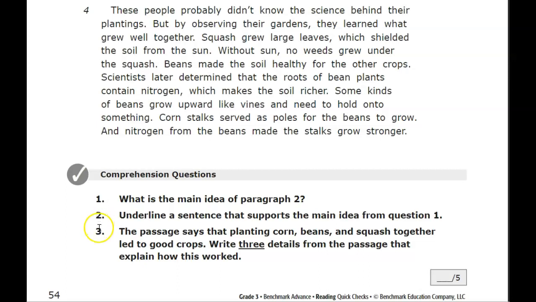Question number 3. The passage says that planting corn, beans, and squash together led to good crops. Write 3 details from the passage that explain how this worked. You are to write 3 details from the passage that explained how planting corn, beans, and squash together led to good crops. Write these 3 details on the paper next to you.